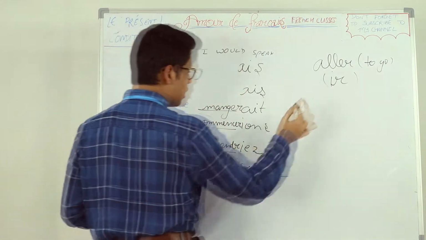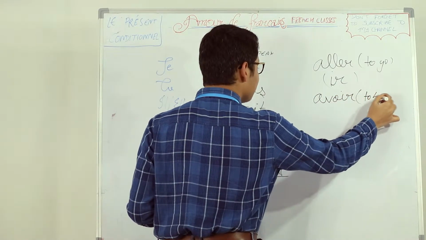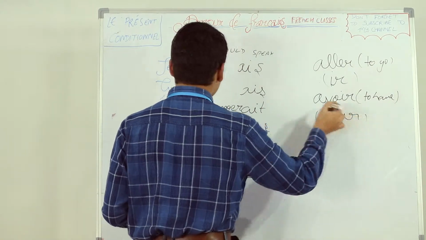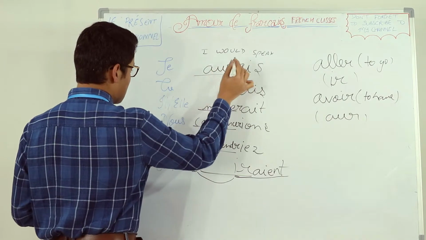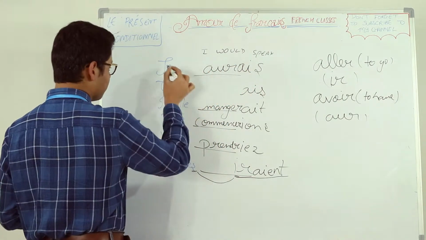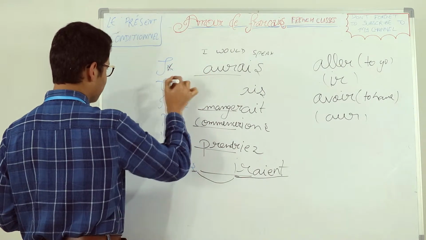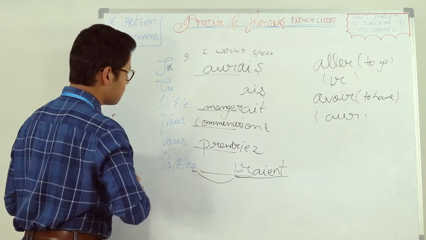Let's take some more. Avoir, to have. The stem in future simple for avoir is AUR. So with je, let's make it aurais. Since it begins with a vowel, which is A, it won't remain je, it will become j apostrophe. So j'aurais.